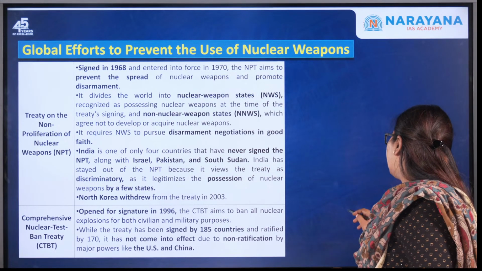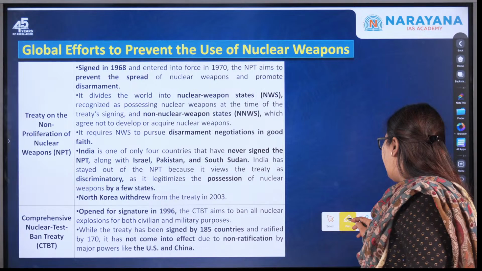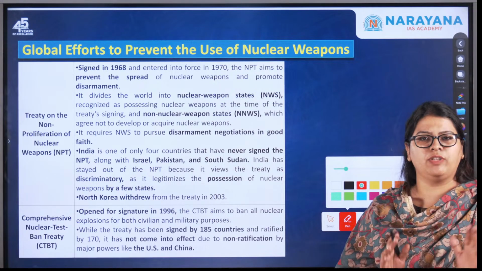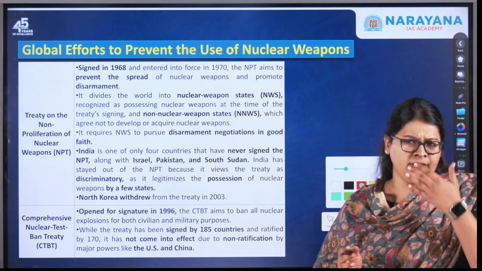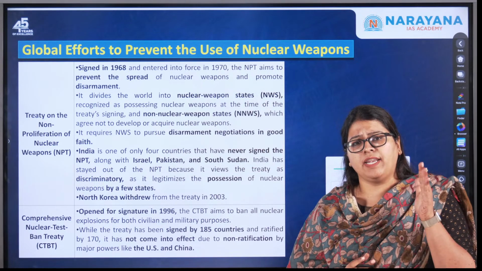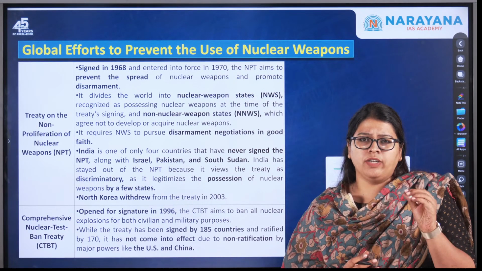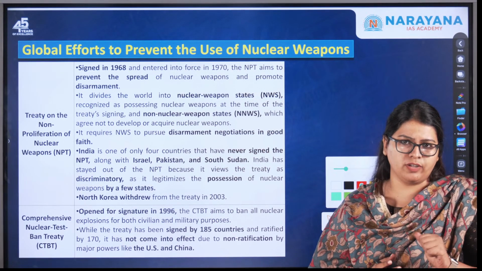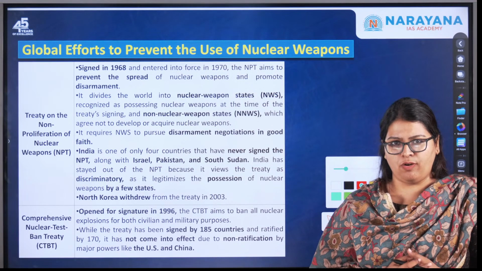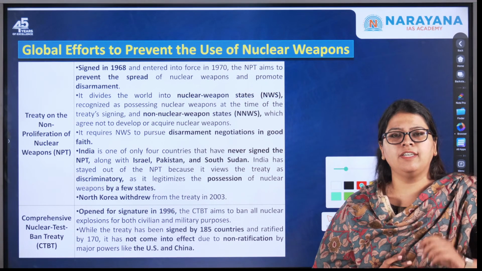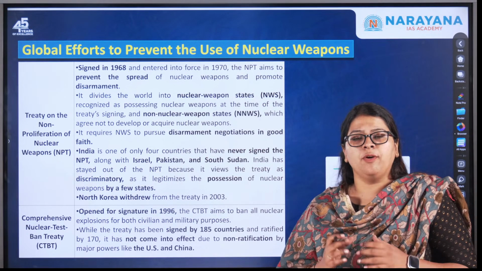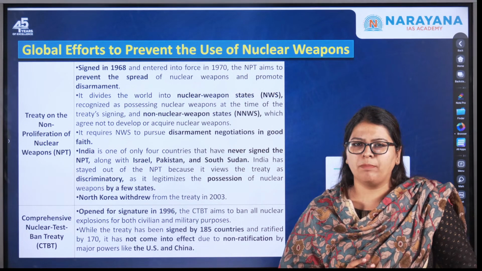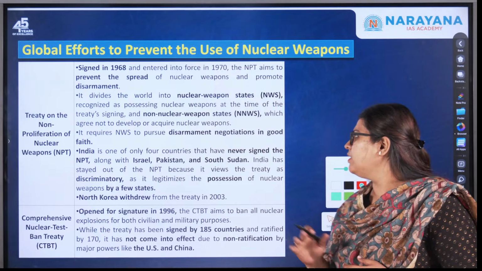So if we actually discuss one by one, whenever it comes to any kind of treaty or agreements that have been signed, or the global convention, whether it is international or with respect to environmental agreements, it's very important to understand what are the outcomes of it, what has been India's stand in it, whether India is a signatory or not, whether India has ratified the convention or not, whether it is a part of UN SDG or not, what has been the progress of India, whether there has been a particular upper threshold that has been fixed for it, for example the Paris agreement. Okay, all those things are very important.